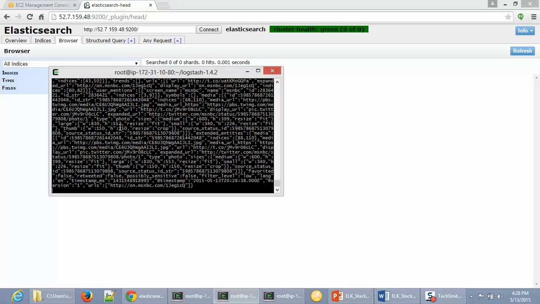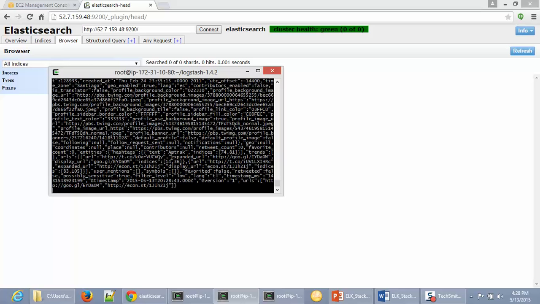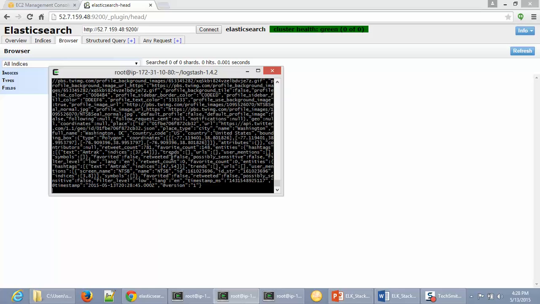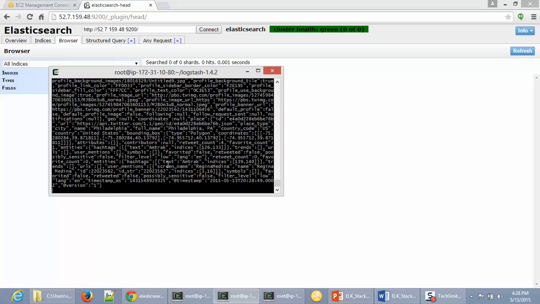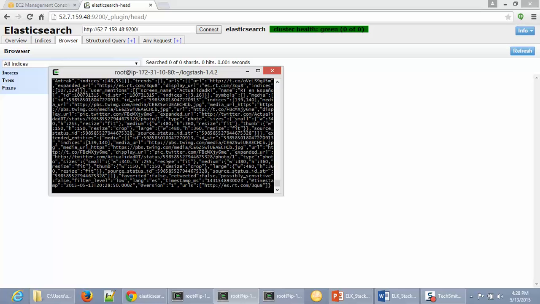I'm going to go ahead and stop Logstash, because otherwise it's just going to continue pulling data in real time. So we might have just enough data to do our analysis for the demo today. I'm going to go ahead and kill the Logstash server.